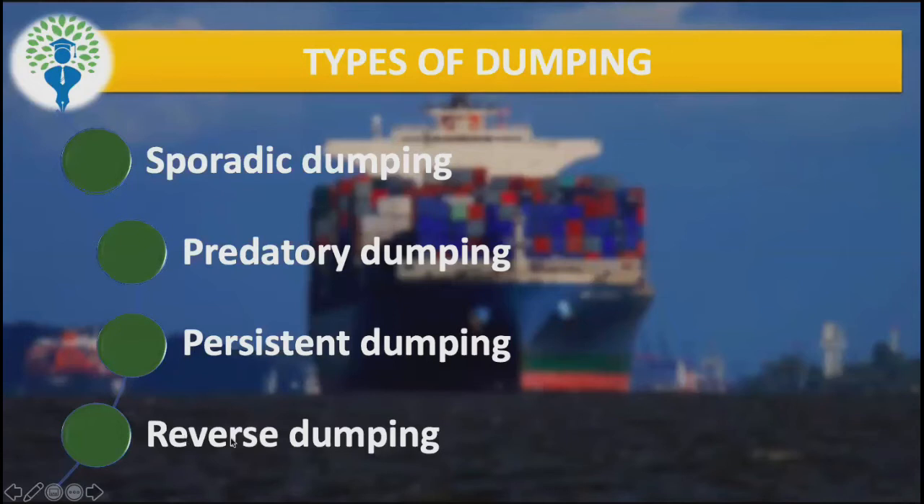Whereas in the case of reverse dumping, it is a little different. What we have explained so far is that a firm is selling at a cheaper price in the foreign market and at a little higher price in the domestic market. Now in case of reverse dumping, that firm sells at a cheaper price in the domestic market and a little higher price in the foreign market. So why does it happen?